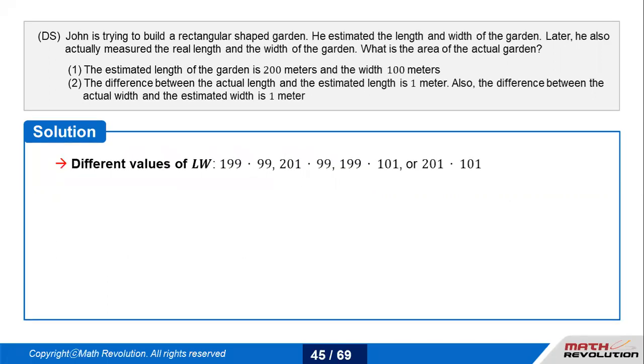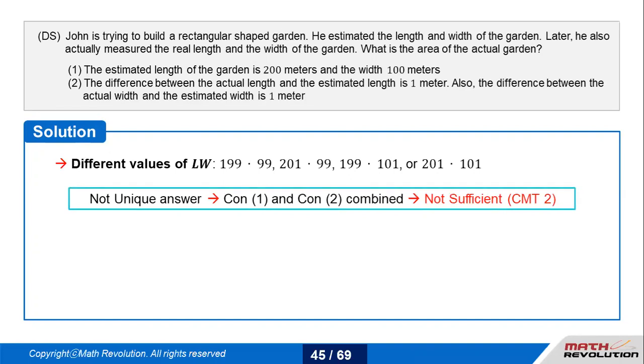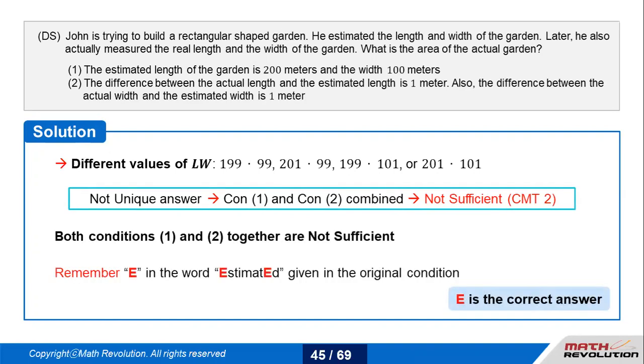Now the possible area L times W would be 199 into 99, and there are four possible cases that I will get here. When I'm getting four possible cases, the answer itself is E. Simple. And that is what I said at the start of the question itself: four variables, so E has to be the possible answer. And there's not much to round off because the numbers were pure integers, like 100 and 200. But if you get into decimal values, you can always use the rounding-off concept.